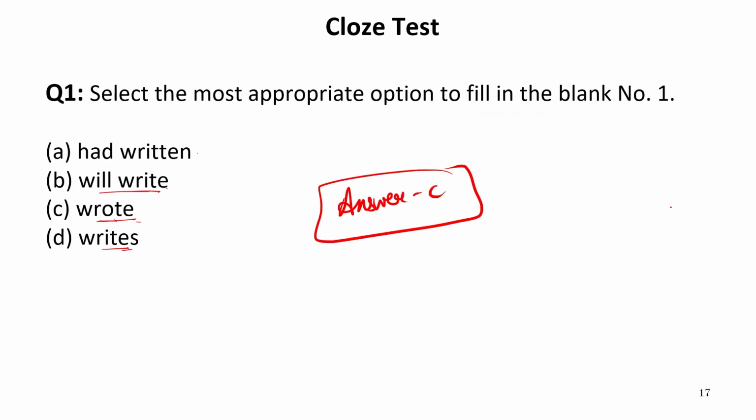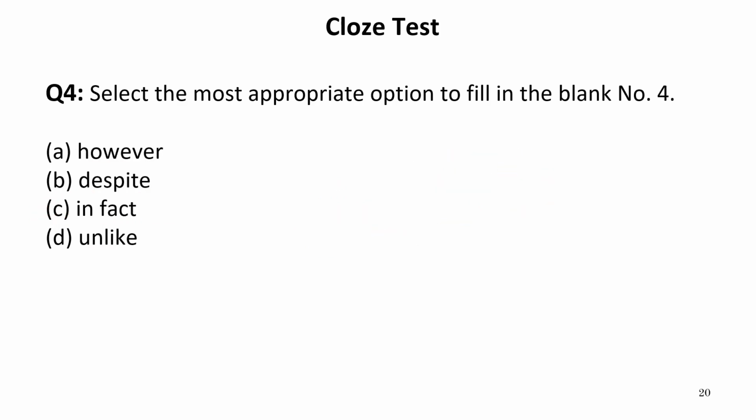So let us see the options for the fourth blank. However, despite, in fact, unlike. Unlike refers to when two things are not the same. In fact refers to the fact, which is the thing which we are talking about, so we are presenting the fact which is more elaborative. Despite refers to notwithstanding or irrelevant of something.